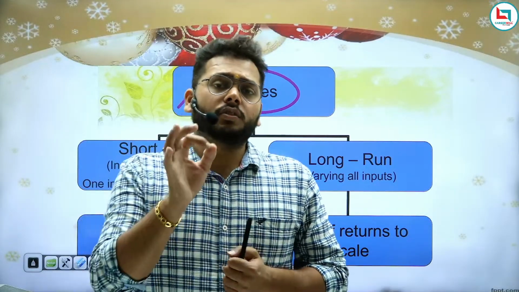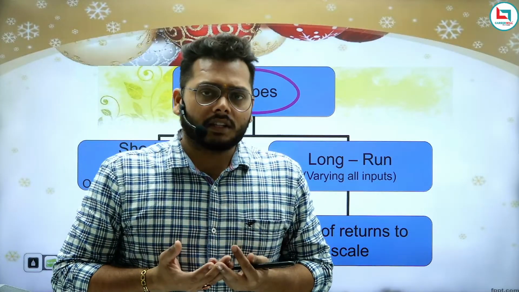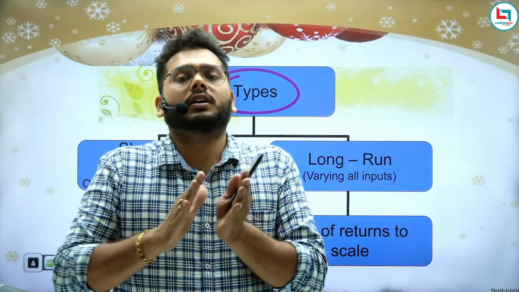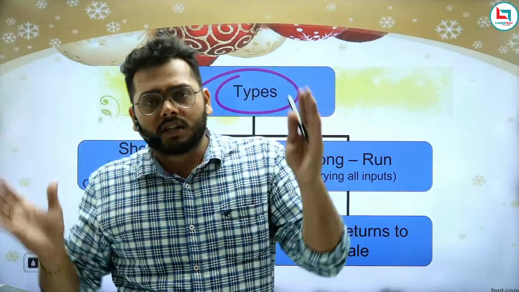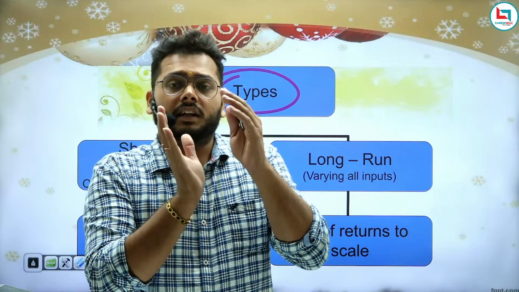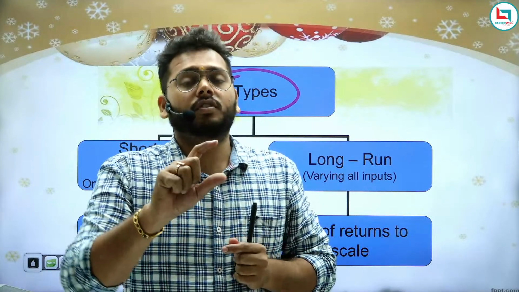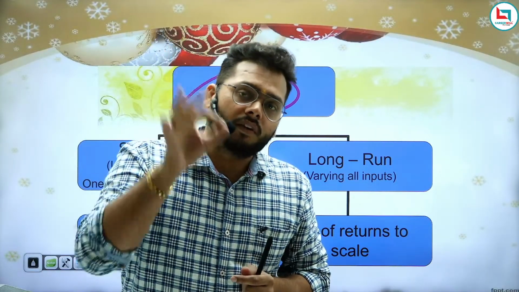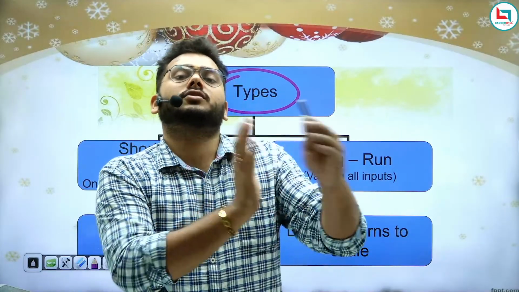So it means what? You need to understand one thing. If you want to produce extra output, you will change only some factors, not all the factors. Machine is also a factor, labor is also a factor. You will not change all the factors. If you are changing only one factor, that factor is known as a variable factor. Variable means what? Vary means change. So whenever there is a change in a particular factor, that factor is known as a variable factor.